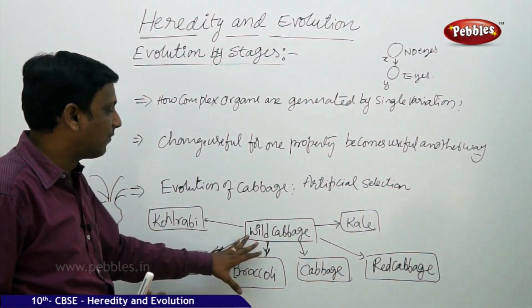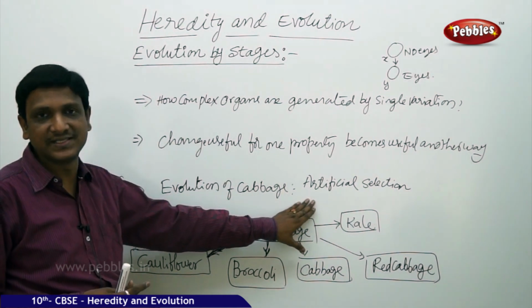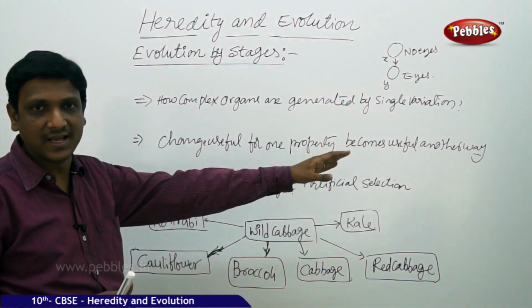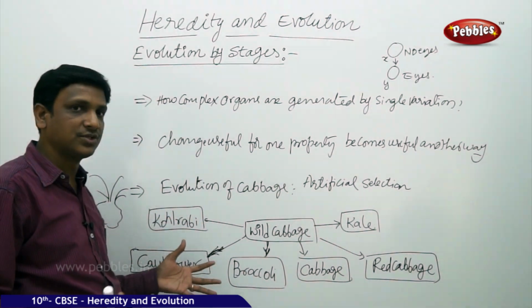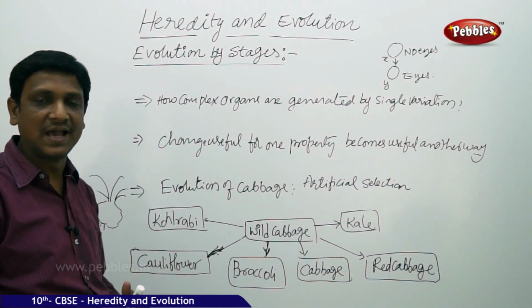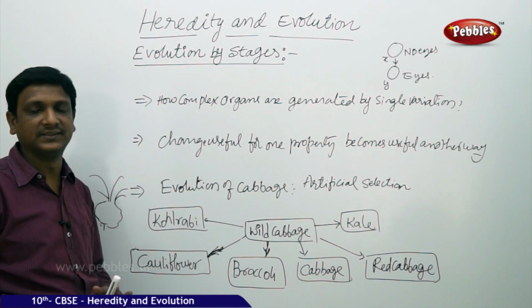In this way, wild cabbage is propagated into different forms by artificial selection. Natural selection happens naturally. Artificial selection is done by the farmers. So this much variety of cabbages has come into existence, which we can see in the practical scenario.